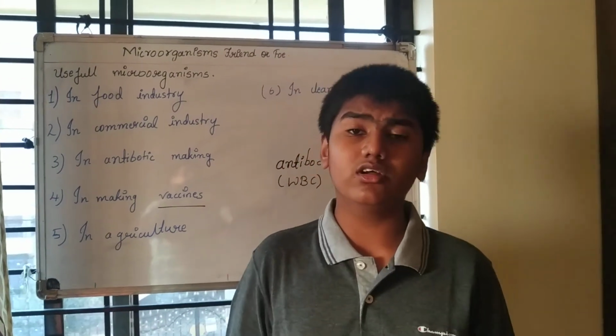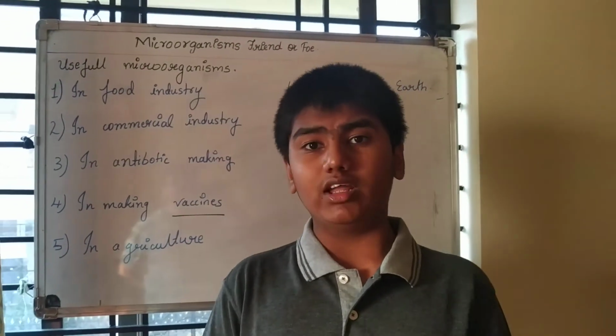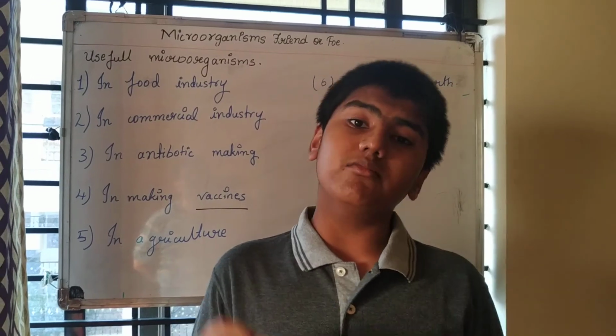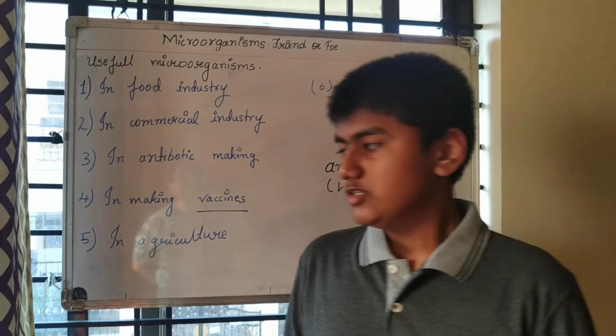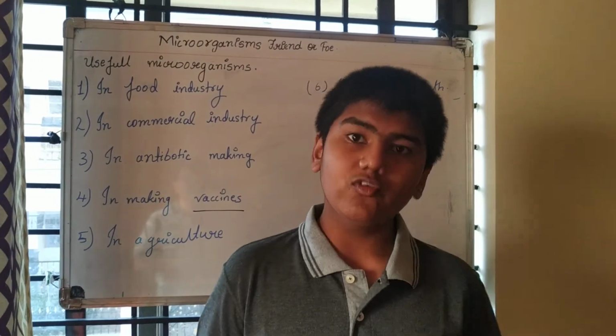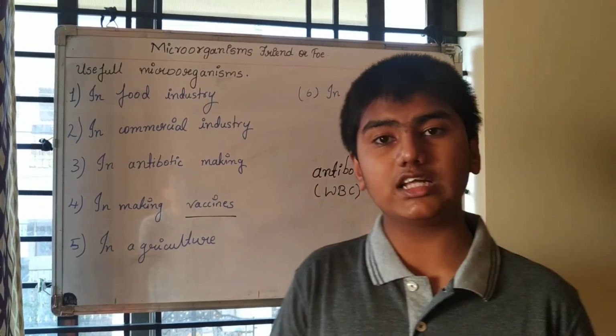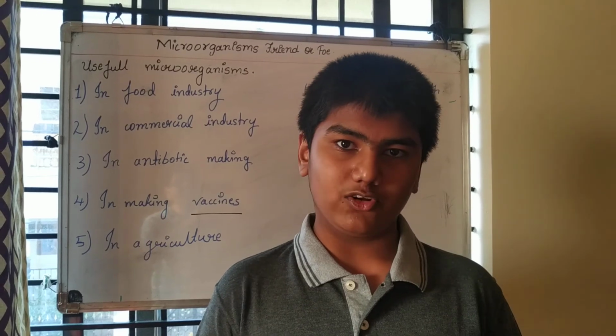The trees and plants in the forest, when any animal gets killed, the microorganisms decompose it and that is used by the plants near it. So yeah, this was part 1 of Microorganisms: Friend or Foe. In the next part, we are going to see the rest of the topics. Thank you.